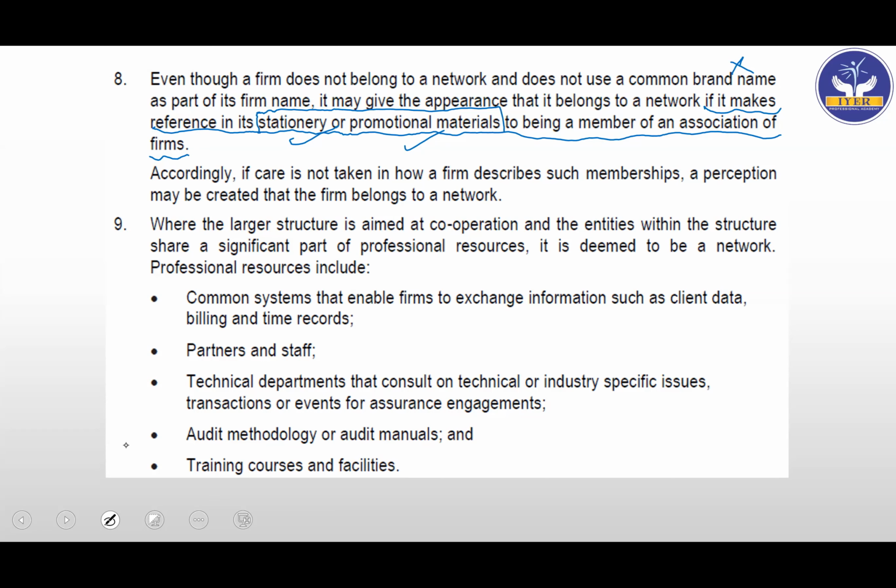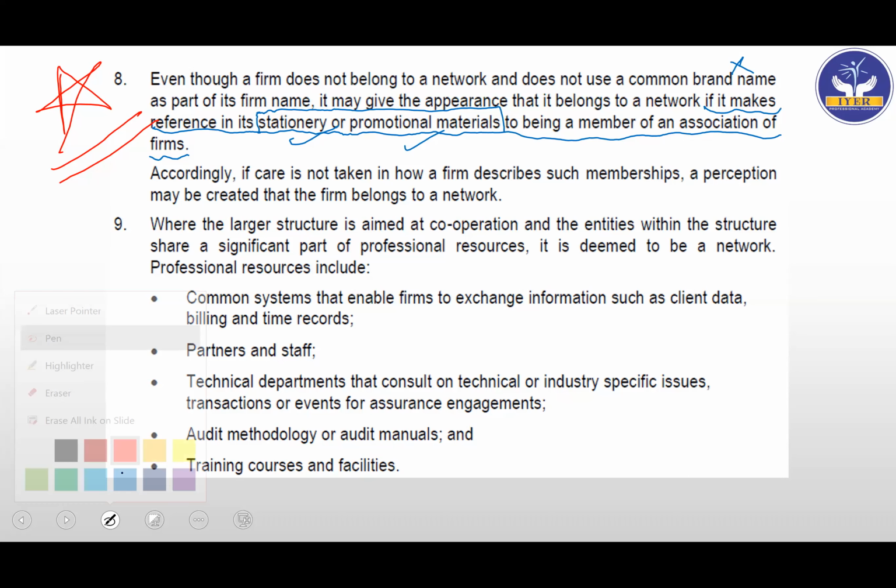Mark it as a very, very important point. Very important point. In the exam, a nice case study can be drafted just based on this. If I would have been the examiner, I would have definitely put a case study on this, because the students are continuously thinking common brand name नहीं रहेगा तो network of firms नहीं है, firm network का part नहीं है. So when they are always thinking that if the common brand name is not there, then it is not part of the network. But if it is mentioning in its stationery or promotional material that it is part of such association, then it will be deemed to be part of that network. So very, very important. Be extremely careful regarding this point.